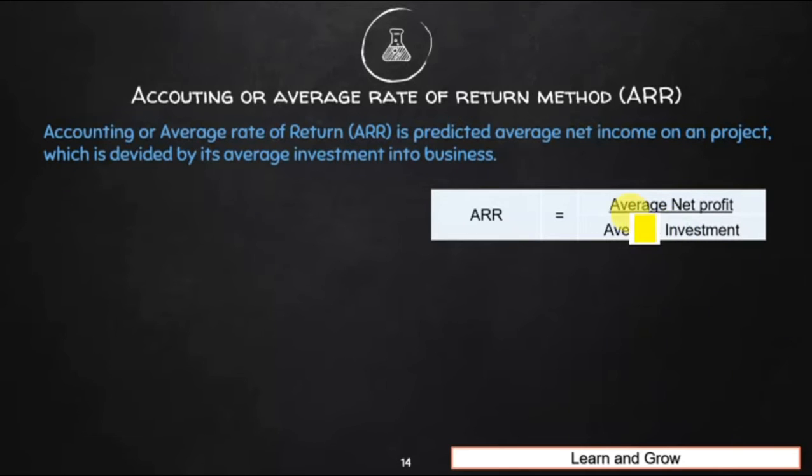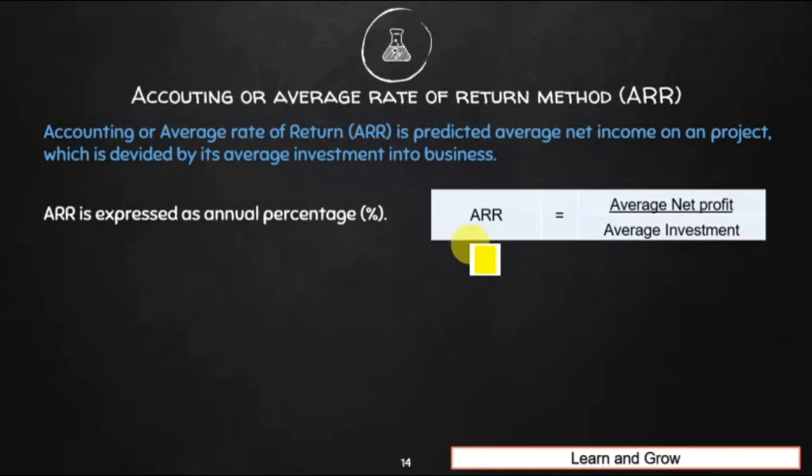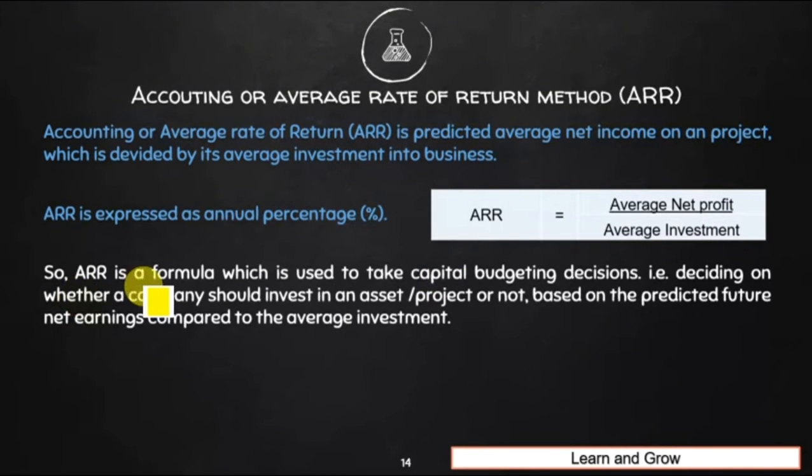Now we will understand how we calculate this average net profit and average investment. This ARR is expressed as an annual percentage. So this ARR, which we get by dividing average net profit by average investment, will be expressed in percentage. ARR is a formula which is used to take capital budgeting decisions.